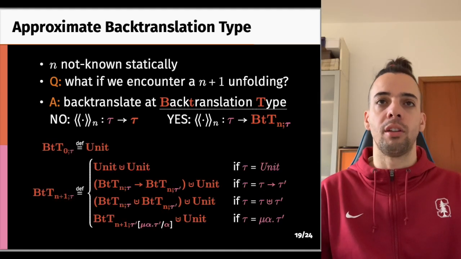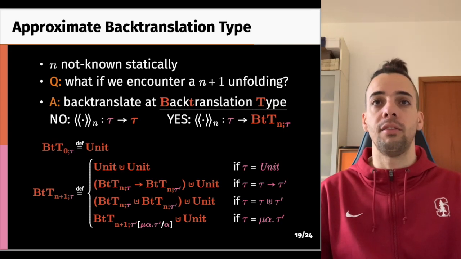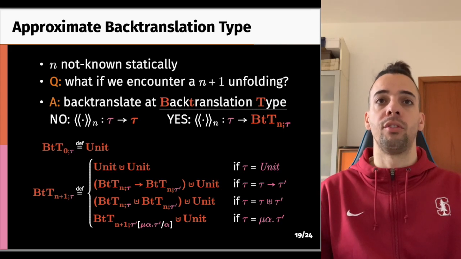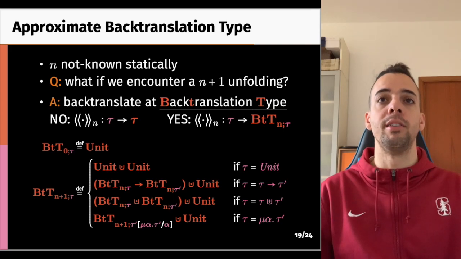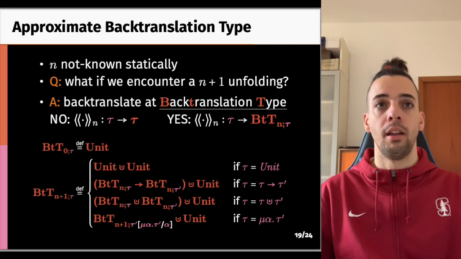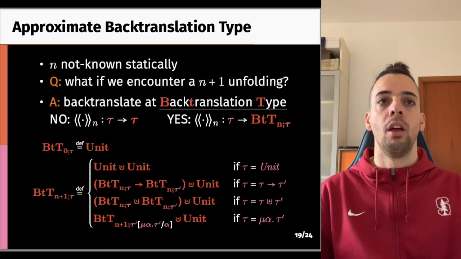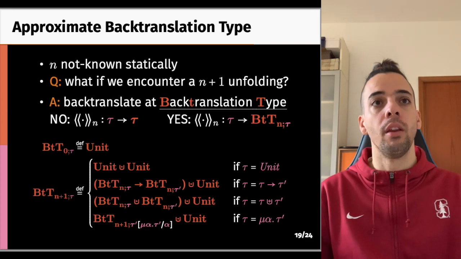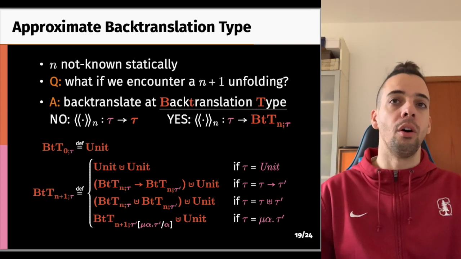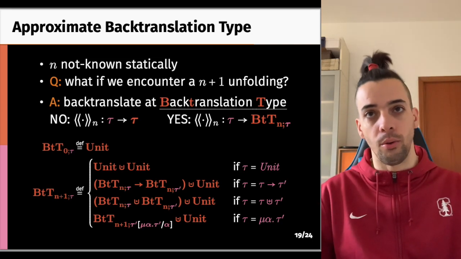Formally, the back translation type is defined inductively on the index n, and as we can see in the inductive case for n+1, we have a number of subcases based on equi tau. Notice that all of the subcases present the same shape. They are a top-level sum of a type and unit, and this type maintains the information of the original equi type. For example, the back translation of equi unit is iso unit or unit, and the back translation of an equi arrow is the sum of the back translation of the arrow subtypes or unit.